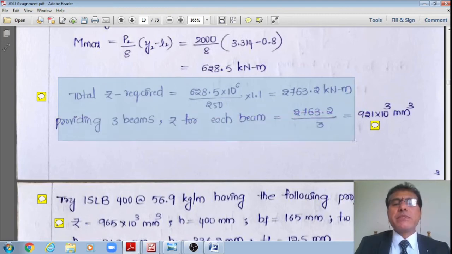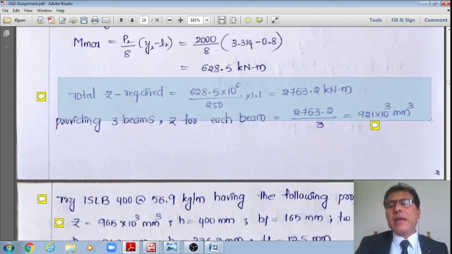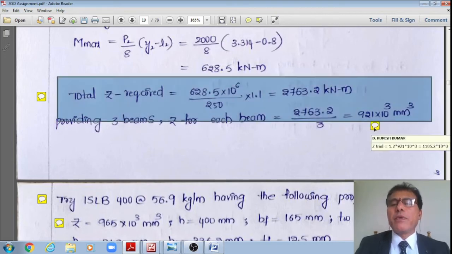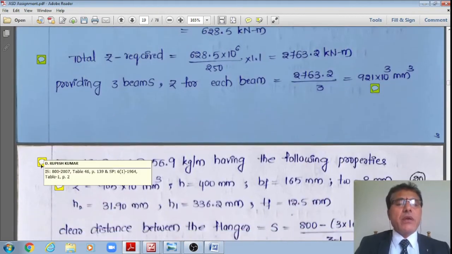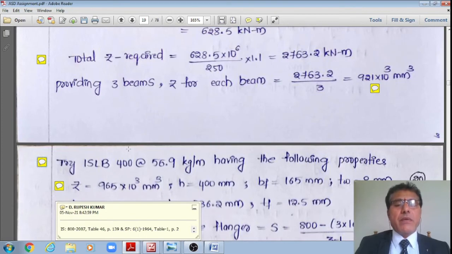However, assuming 3 beams, the section modulus required for each of the beams is equal to 2763.2 divided by 3, or it works out to say 921 10 to the power 3 mm cube. Whereas for the trial section we will increase this by 20% more. Therefore, 1.2 multiplied by 921 10 to the power 3. It works out to say 1105.2 10 to the power 3 mm cube. Now what I'll do is, as per table 46 of page number 139 of IS 800 2007, I'll try to choose a section ISLB 400 at a rate of 56.9.